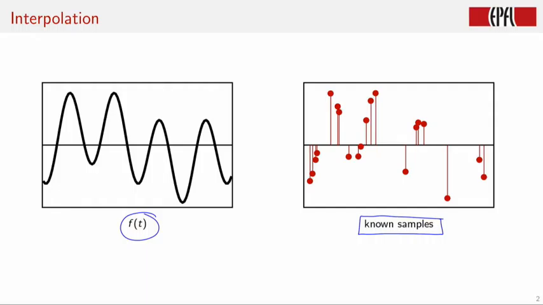In our example, we will consider the particular case of band-limited functions. We can see here a band-limited interpolation from the known samples. As you can see, the dotted line, or the continuous time function, goes through all the red samples, so it does a perfect match at the known values, and it interpolates in between.